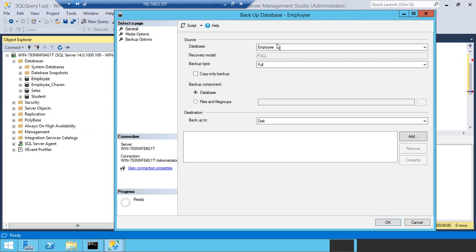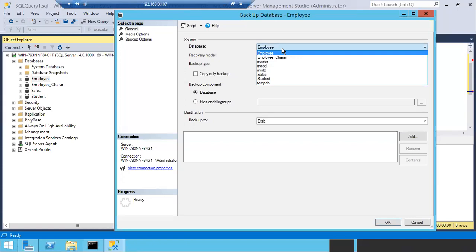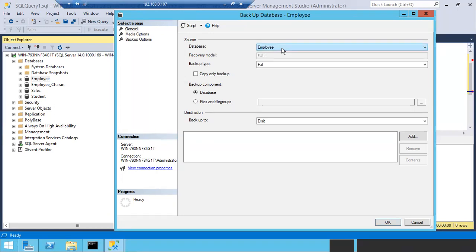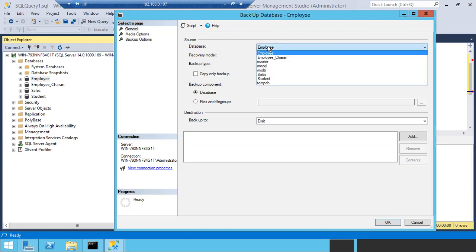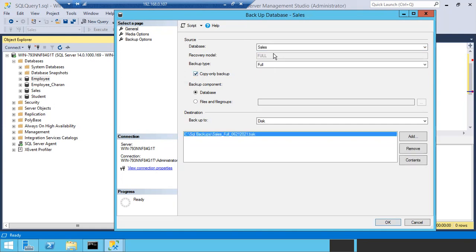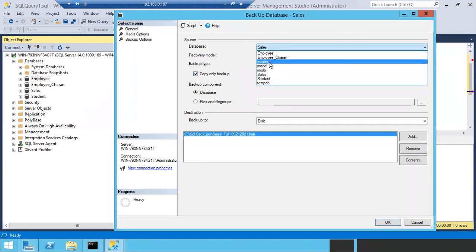Okay, so forget about the sales. After opening this window, if your mind is changed, in case you want to take the backup of sales, you can choose any database from here. That's what I want to say. Don't think I'm trying to take the sales database backup by selecting the employee database. I'm trying to take the backup of whichever database is selected. In case you want to change the database, you can simply select it using this drop down list. In case you want to take the sales database backup, select the sales database from here. In case you want to take the backup of the master database, select the master database.